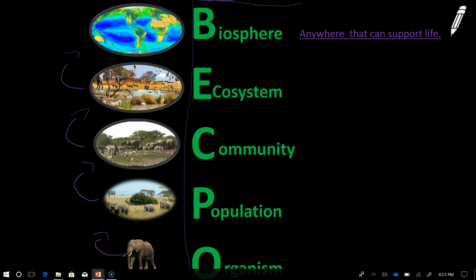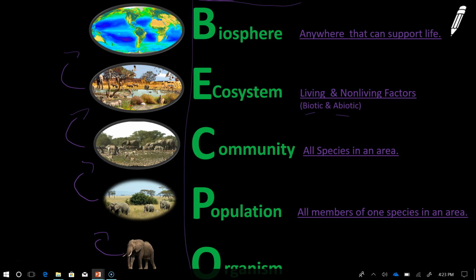And just a quick review: the biosphere, anywhere that can support life. Ecosystem, biotic and abiotic things. Community, all species in an area. Population, all members of one species. And an organism is one individual.